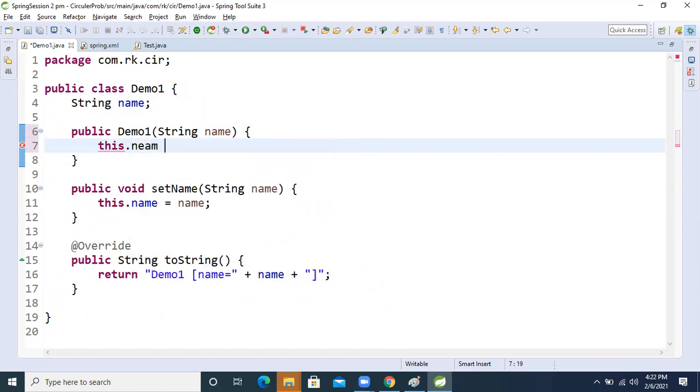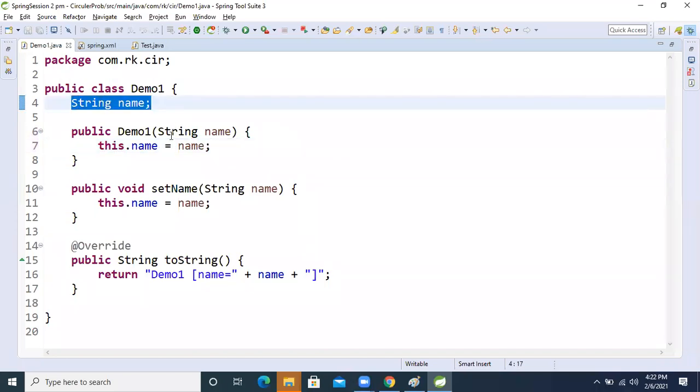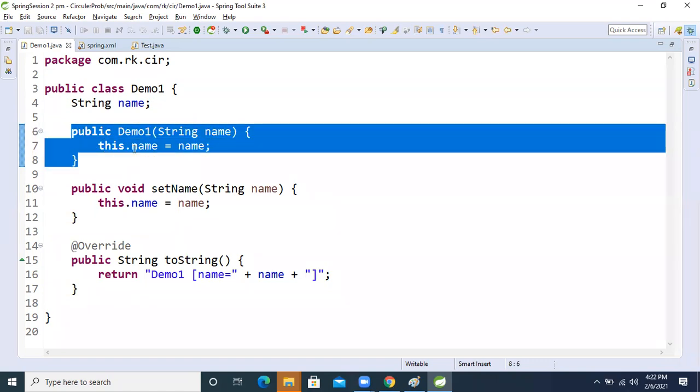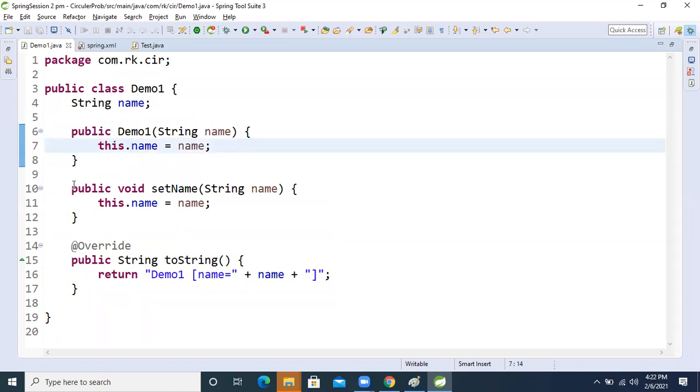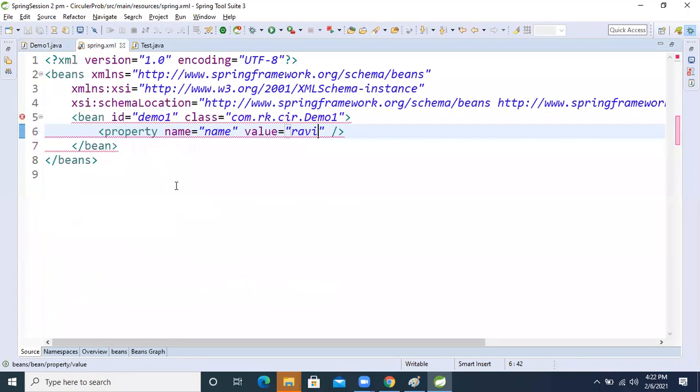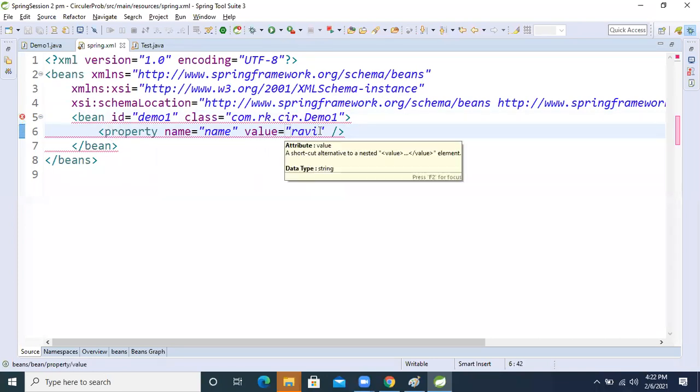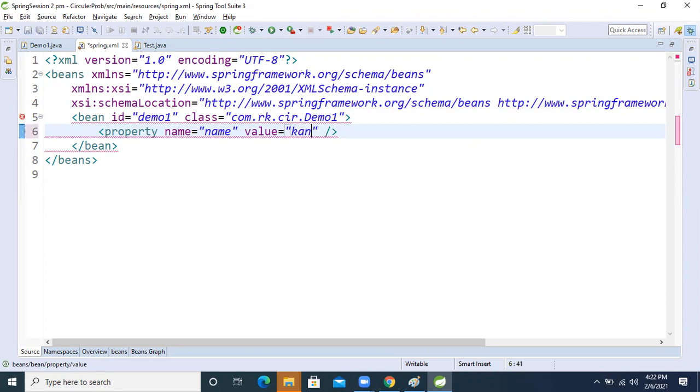Now, name equal to name, so we have only one property. We are setting the data using the setter and also using the constructor. What result will we get if we pass both?